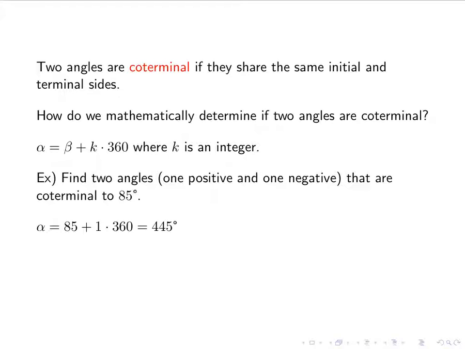If I start them at the same spot, they're going to end at the same spot. Another k that I can take is, say, negative 3. Again, any integer will work as long as what I get out is negative. I could have done negative 1, negative 2, negative 2500, right? So I'm just choosing something that's not 1 at the moment. So negative 3. I get negative 1072. Okay, so again, this is coterminal with 85. It's going in the opposite direction, and it's going 3 extra circles.